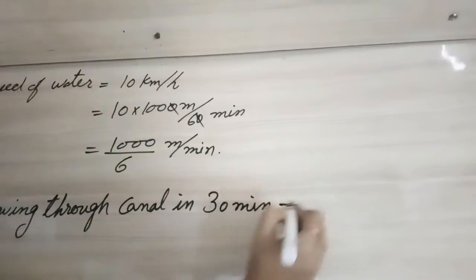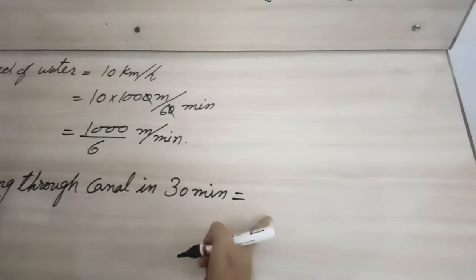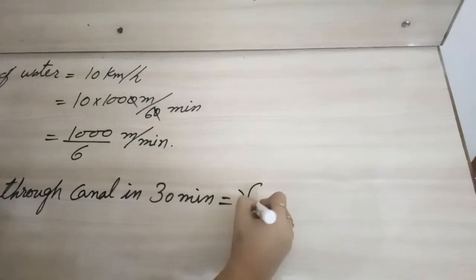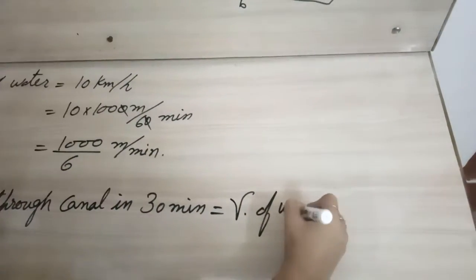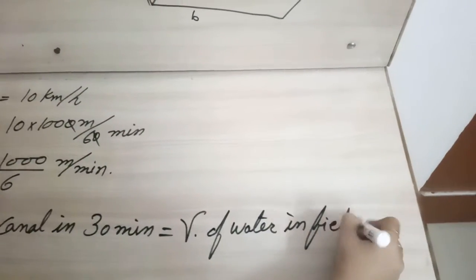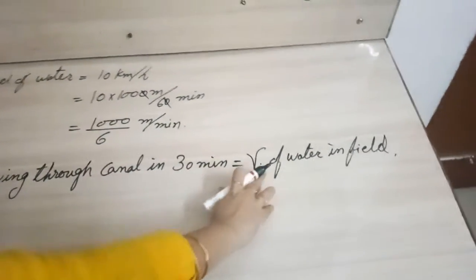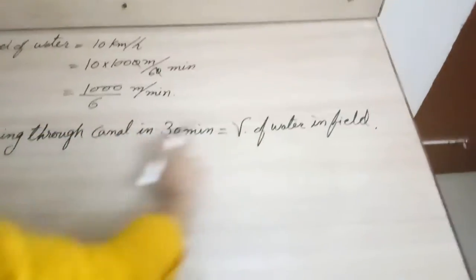The amount of water that comes out in 30 minutes is the water that will be able to irrigate the field. So it is equal to volume of water in field. Okay, volume of water flowing through canal in 30 minutes is equal to volume of water in the field. This is the theme line.